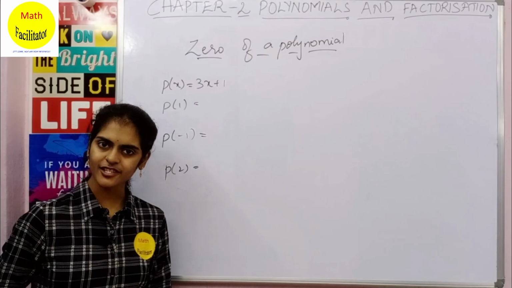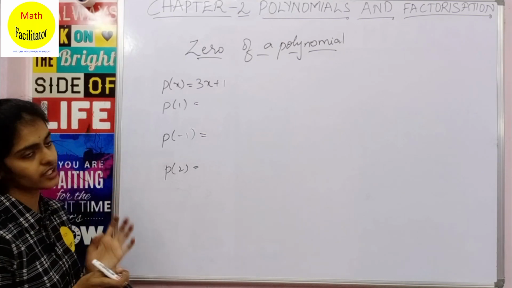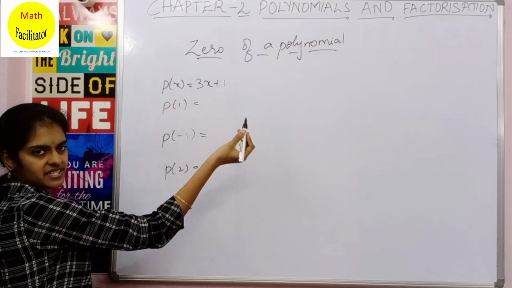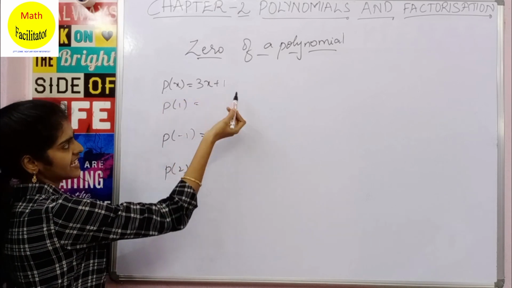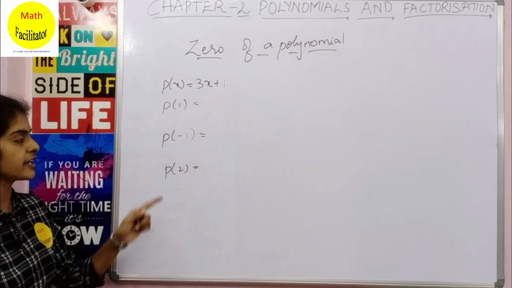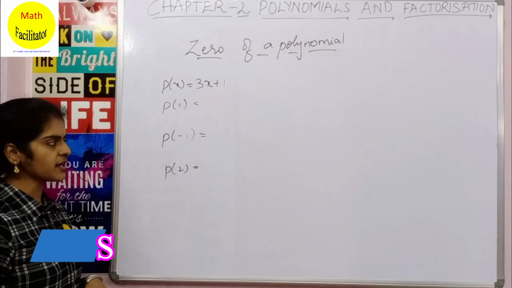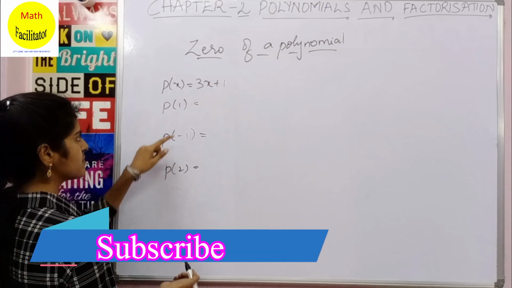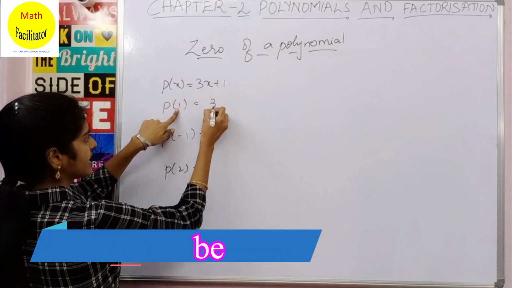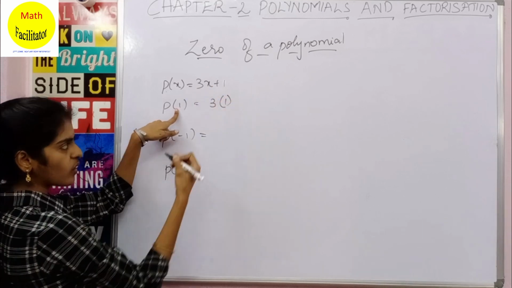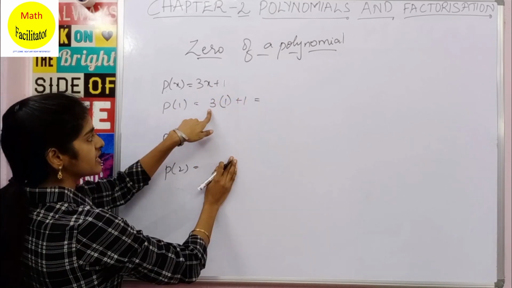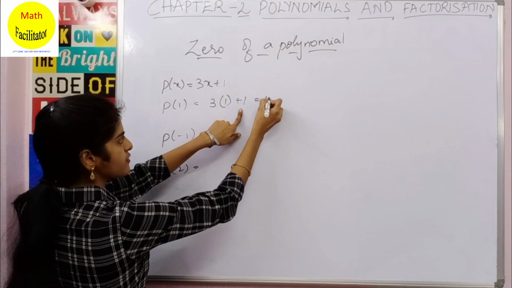As we have discussed concepts so far, let me give you some model problems. In the question they may give you p of x is 3x plus 1 and they may ask you to find the value of p of 1, p of minus 1 and p of 2. How do you do that? Simply you will substitute 1 here. So 3 into, in the place of x you will write 1, plus 1. So 3 into 1 is 3 plus 1 is 4.